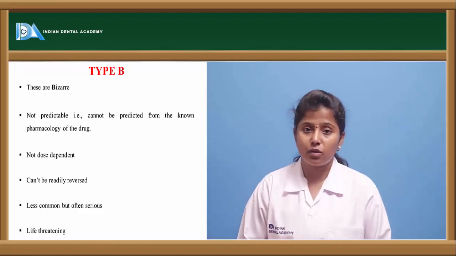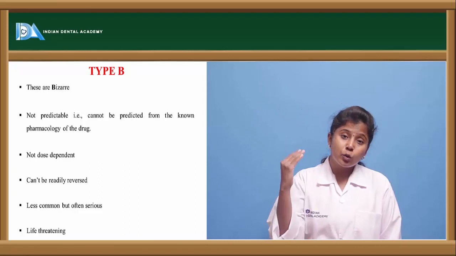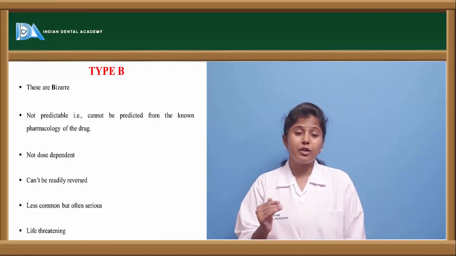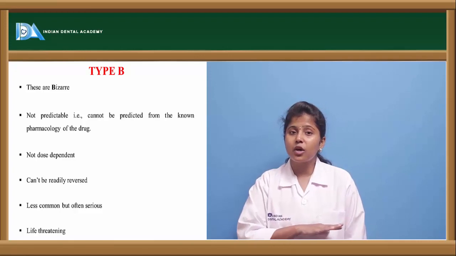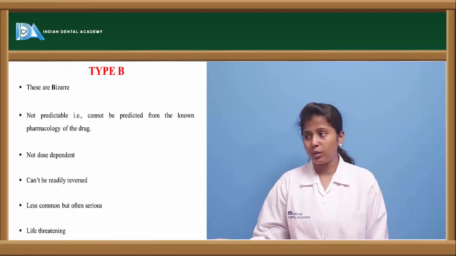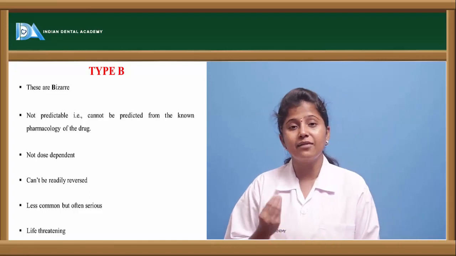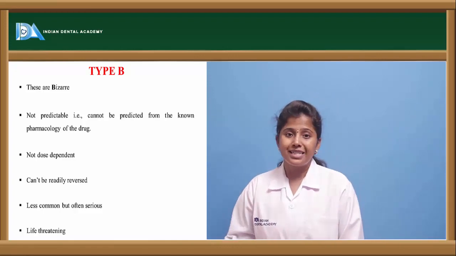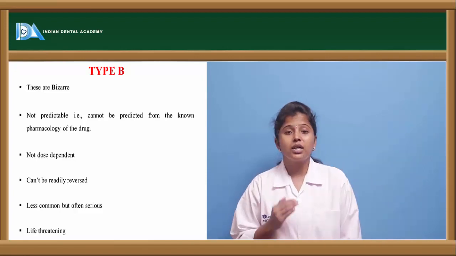These may be severe also. So here these drugs are not predictable, and even if we know the pharmacology and how the drug is acting in the body, the side effects are not predictable for such kind of adverse drug reactions, and these are not dose dependent. Even if we give therapeutic doses, these adverse drug reactions may occur in the body, and these are not readily reversed.